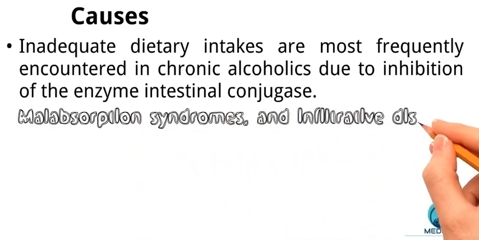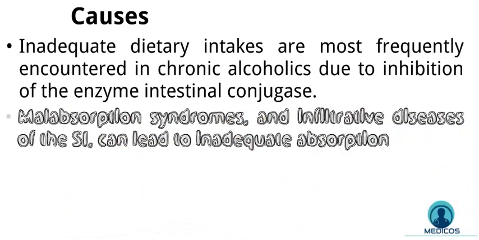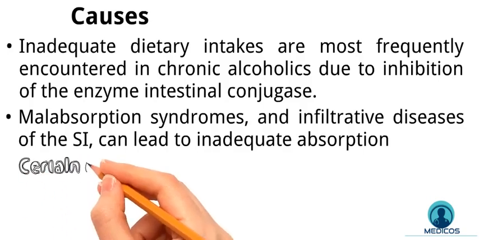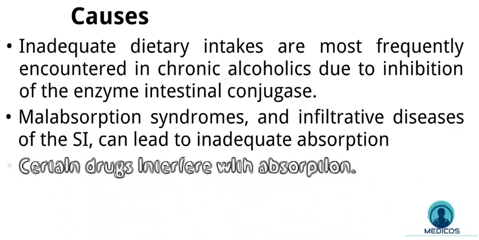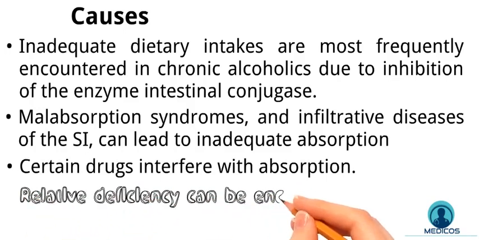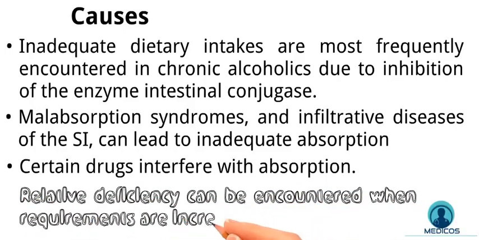Malabsorption syndromes, such as sprue, can lead to inadequate absorption of this nutrient, as can diffuse infiltrative diseases of the small intestine like lymphoma. In addition, certain drugs, particularly the anticonvulsant phenytoin and oral contraceptives, interfere with absorption. Despite normal intake of folic acid, a relative deficiency can be encountered when requirements are increased.